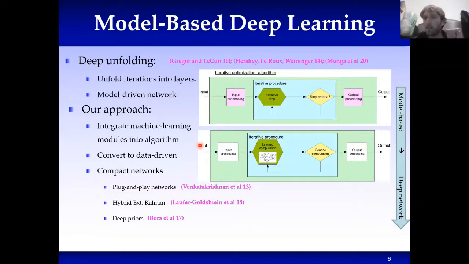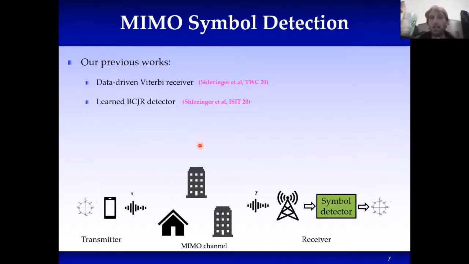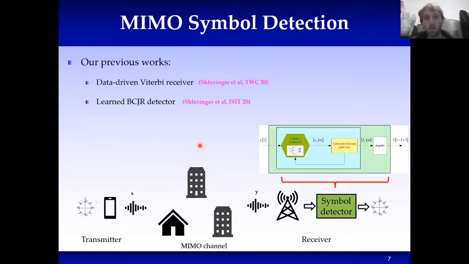But here we focus specifically on symbol detection, and we have done some previous works on the application of this approach for model-based deep learning for symbol detection. We have shown how it can be used to implement Viterbi detection, which is the maximum likelihood sequence detector for finite memory channels. And we also used it to implement the BCJR detector, which is the maximum a posteriori probability detector for the same family of channels. Instead of using prior knowledge of the channel, they simply replace the part where this channel knowledge is needed and use a dedicated machine learning method to do that.